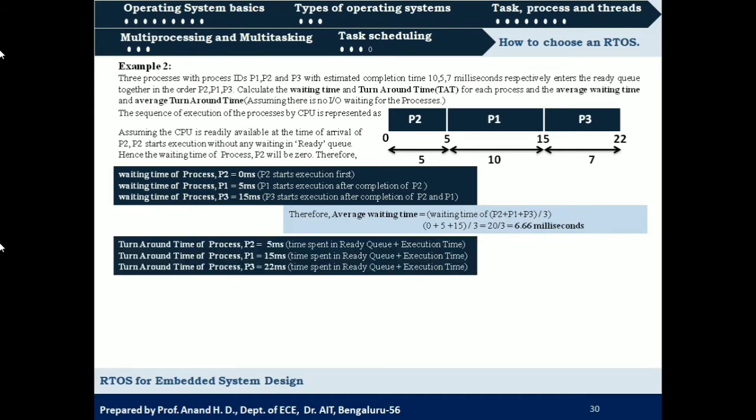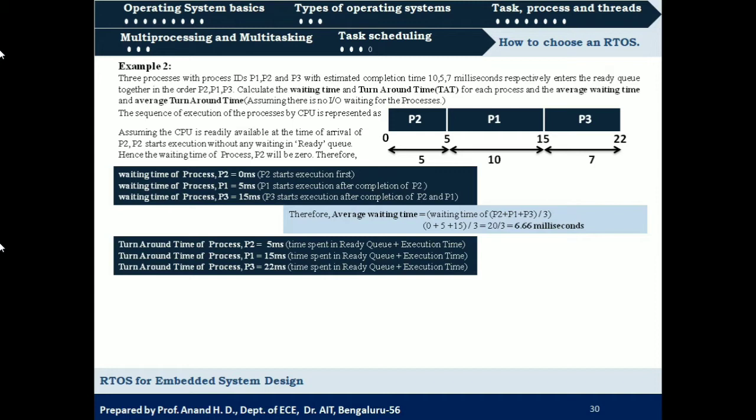So it is the time spent in execution plus waiting. For process 2, waiting time is 0 and execution time is 5. So 0 plus 5 is 5 milliseconds, and for process 1, waiting time is 5 milliseconds and execution time is 10 milliseconds. So 5 plus 10 is 15 milliseconds. And for process 3, waiting time is 5 plus 10, that is 15 milliseconds, and execution time is 7 milliseconds. So 15 plus 7 is 22 milliseconds. Okay, so these are the turnaround times for process 2, process 1 and process 3.